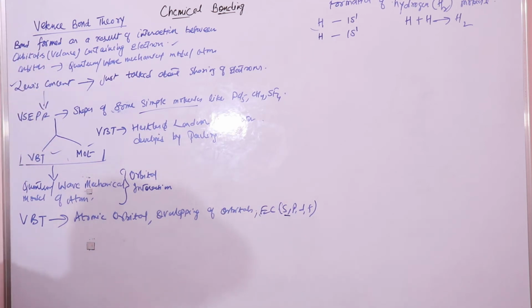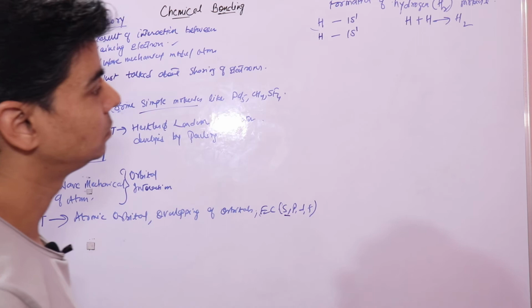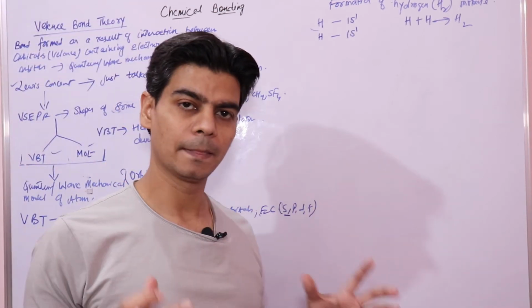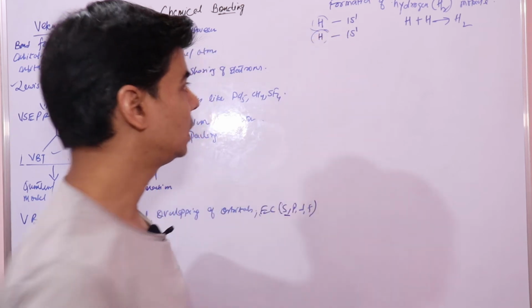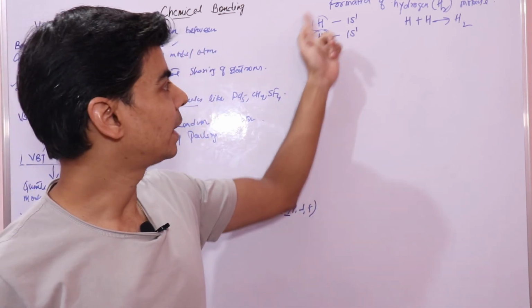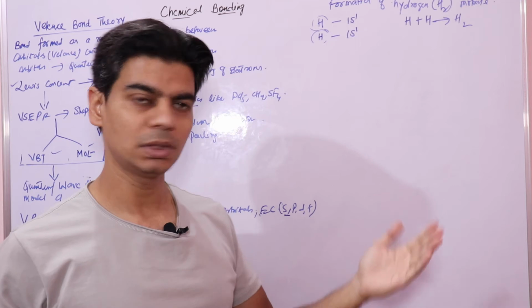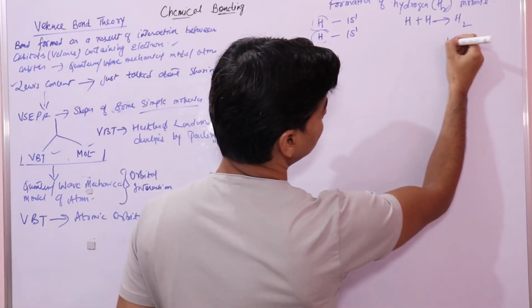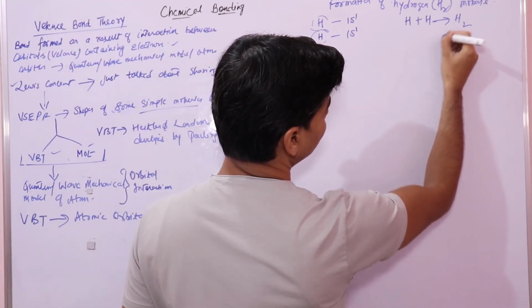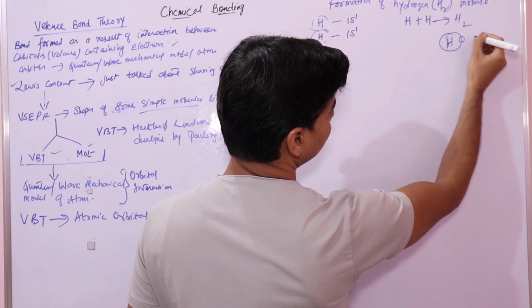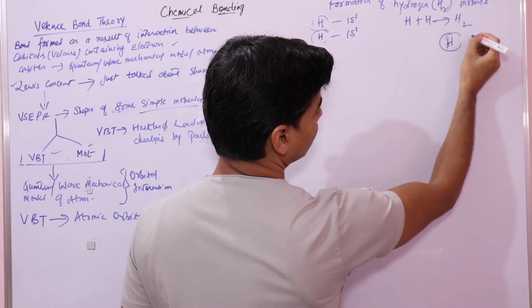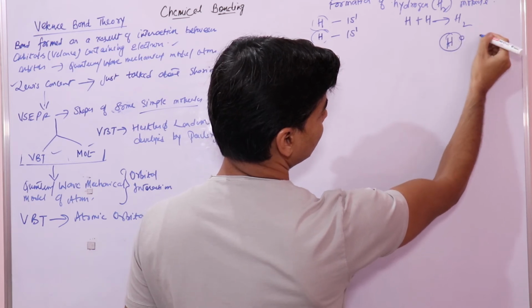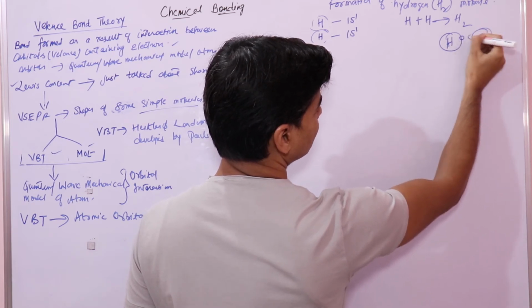So we know that these two hydrogen atoms are unstable, so they will try to acquire one electron. They will share. This is how we used to do it: one electron right here, and one electron is with this hydrogen atom, the other is with this hydrogen atom.